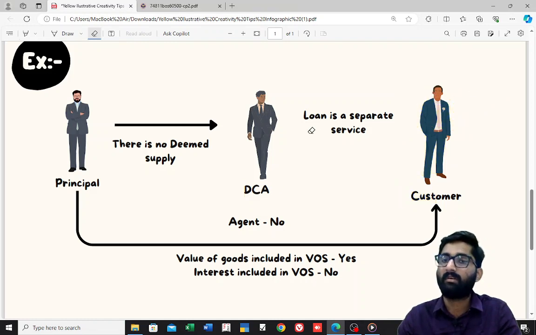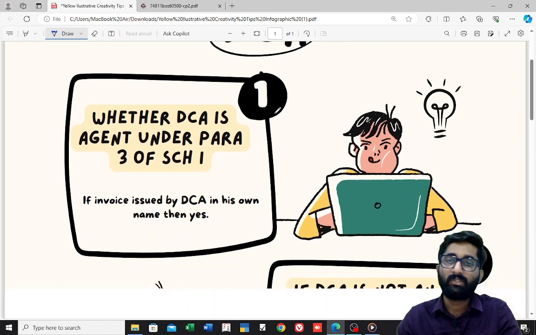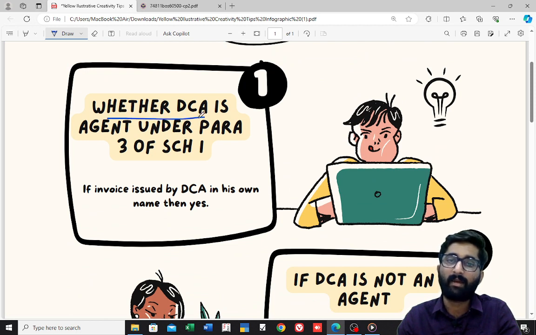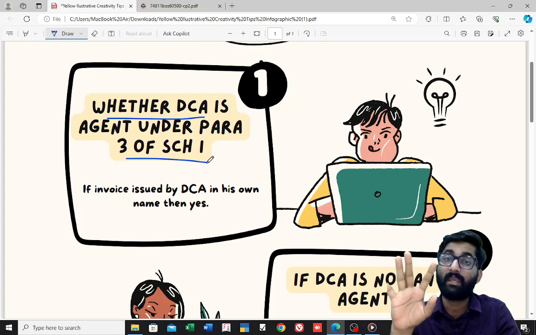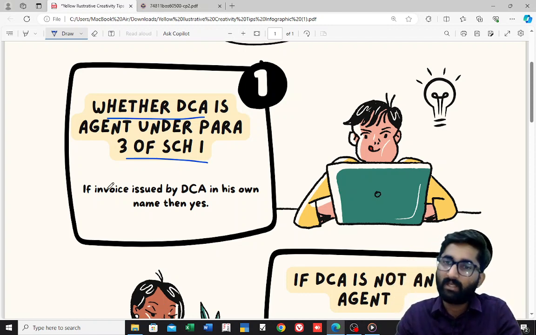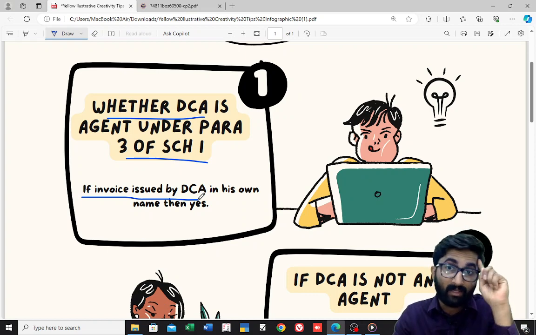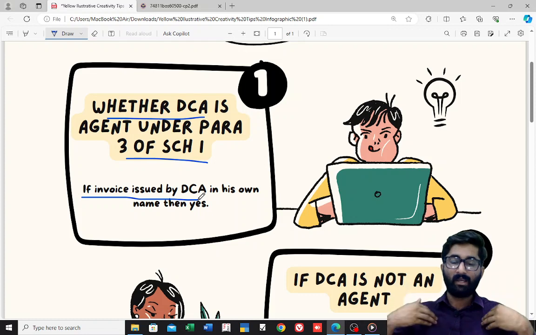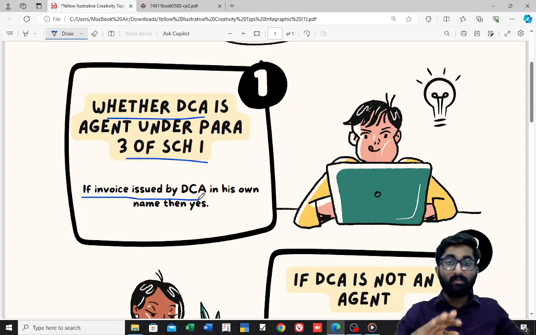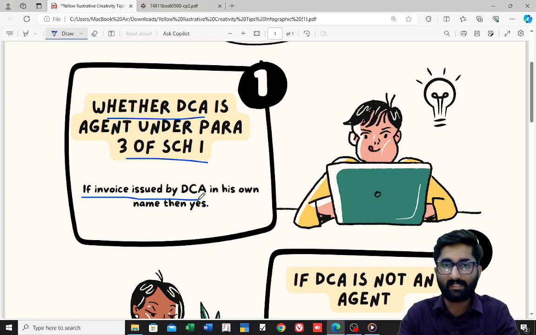What is the clarification, sir? I'll explain. First one: whether DCA is an agent under para 3 of Schedule 1. Remember, A for agent. Para 3 of Schedule 1. If the invoice is issued by the Del Credere agent in his own name, remember this, if he issues the invoice to the customer in his own name, then yes, he is an agent as per para 3 of Schedule 1.